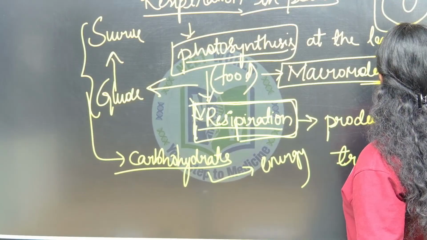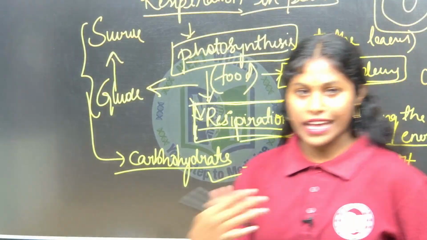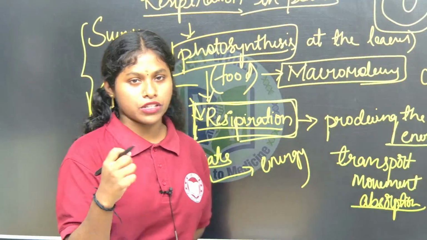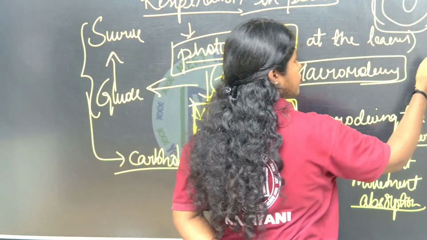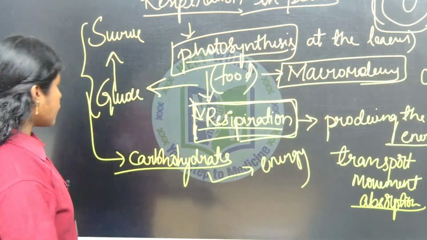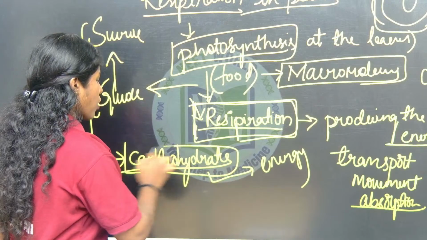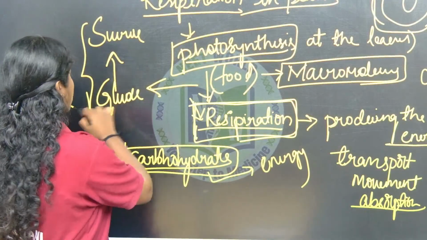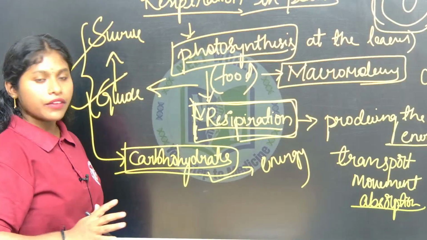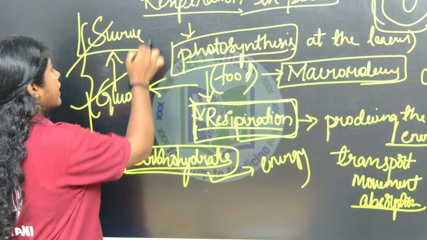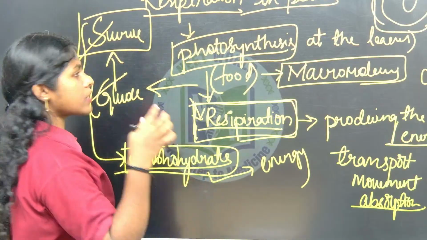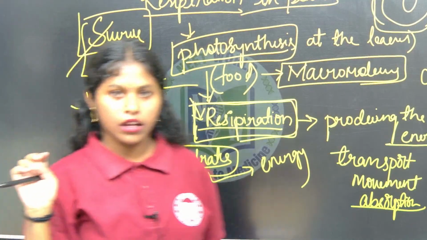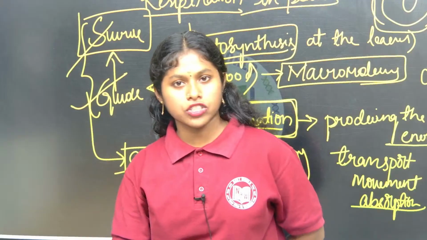Okay, cellular respiration. The cell which produces the energy, we call it cellular respiration. The food content of the plants, the carbohydrates, is mainly stored in the form of glucose, sucrose or starch. It is prepared at the superficial layers of the leaves and translocated to the various parts, because they also need energy.